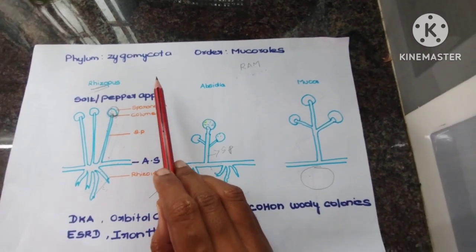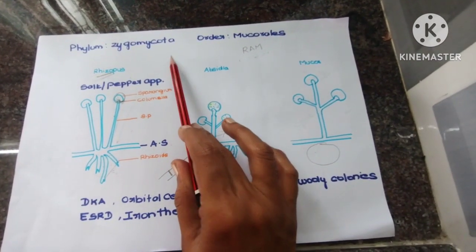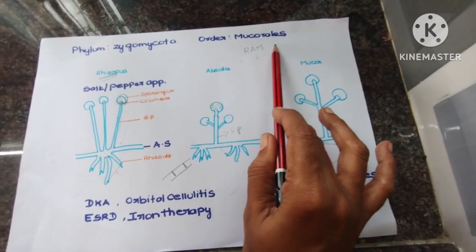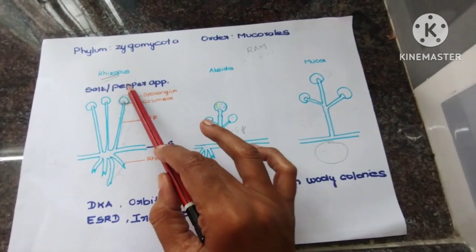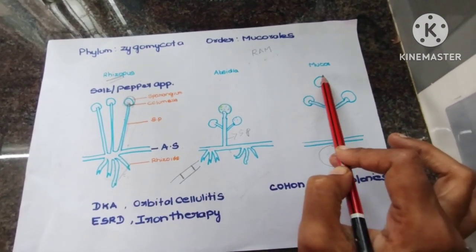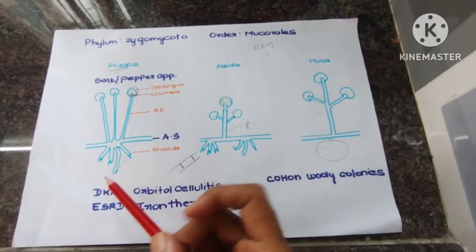Today we will discuss zygomycosis. It comes under the phylum Zygomycota, and the order is Mucorales. In this, only three species are important: Rhizopus, Apsidia and Mucor. You can remember them like RAM, R-A-M, okay.